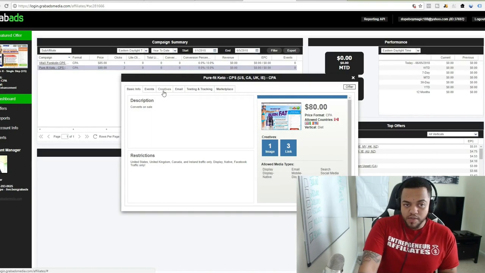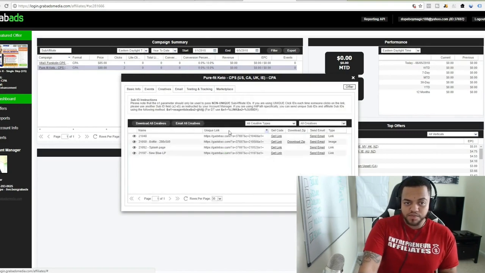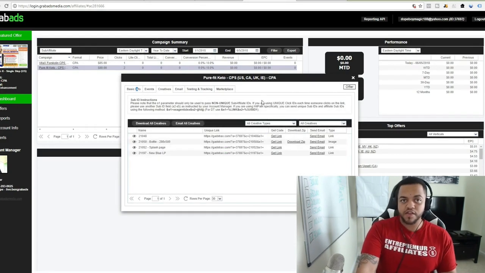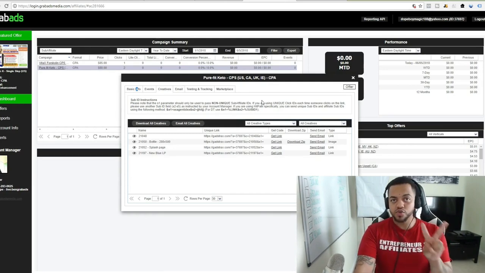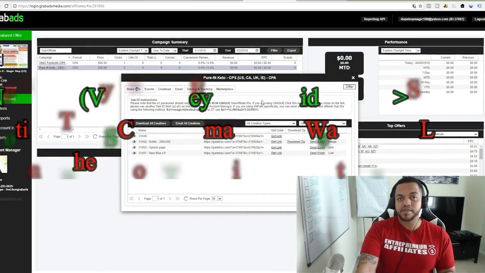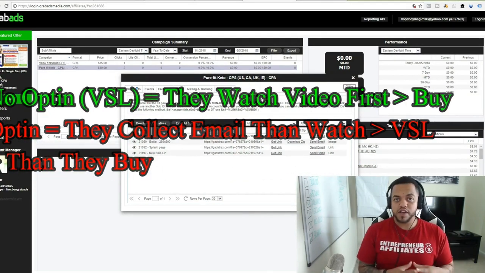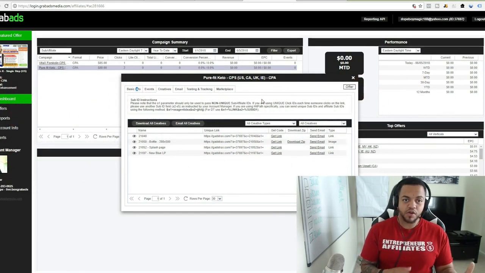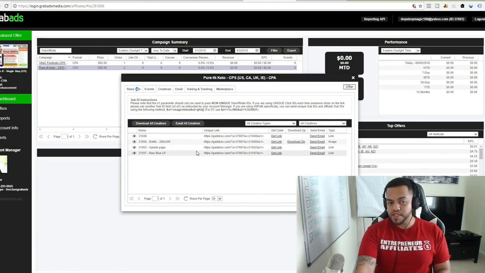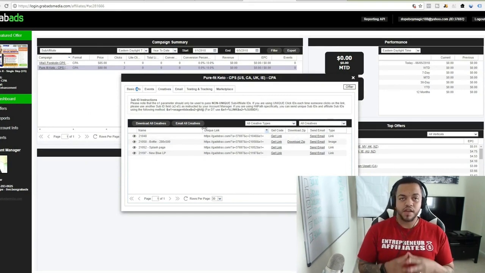So now we can come here and we can go to creatives. So simply what the creative is, if a company has a product like this weight loss product, they may have 2 landing pages, which means they have 2 variations. One variation may collect an email and one variation may not collect an email. When they're collecting an email and not collecting an email, they'll typically say no opt-in VSL. And that's just a difference.